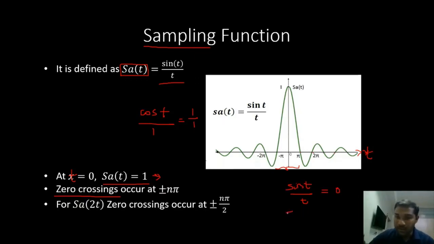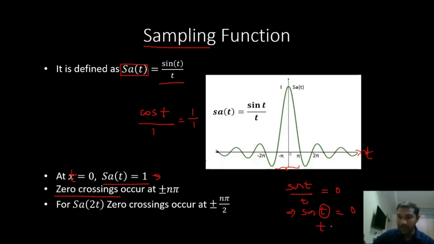Now that implies sin t is 0. When is the sine function 0? The sine function is 0 when t is an integral multiple of pi. Whenever t is an integral multiple of pi, sin t is 0.